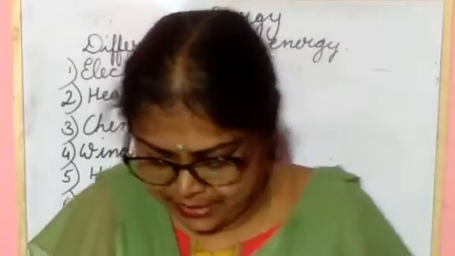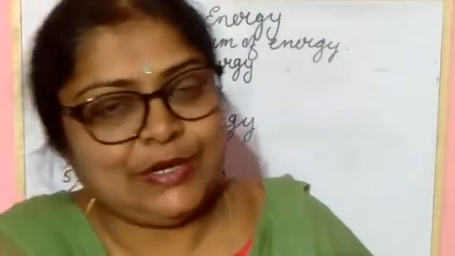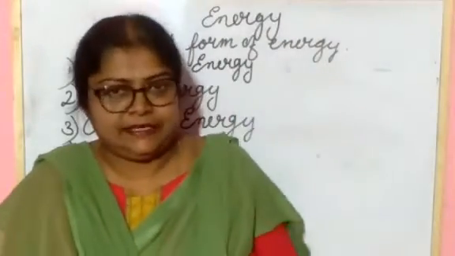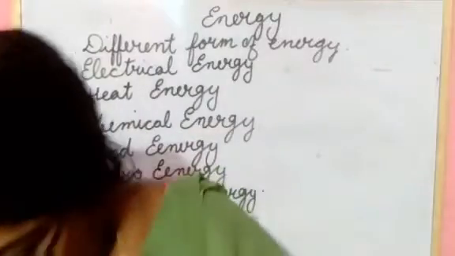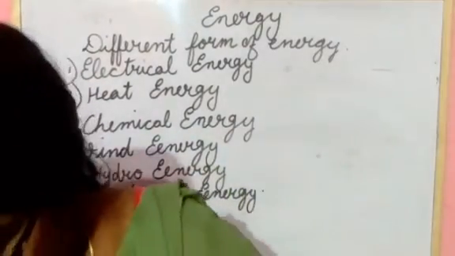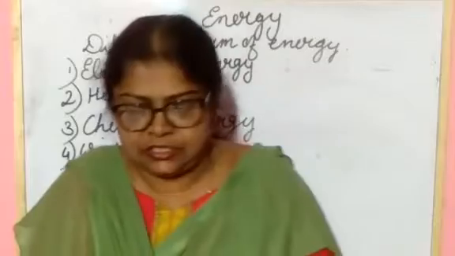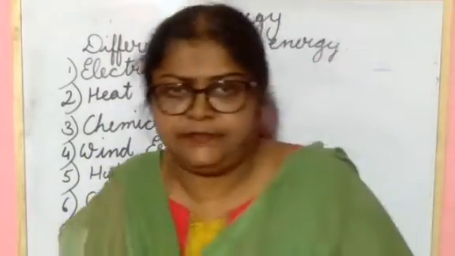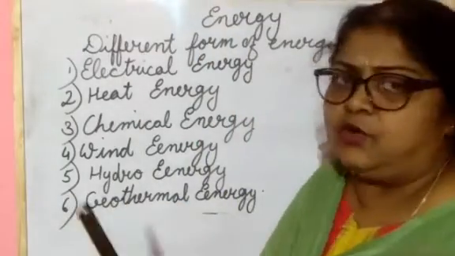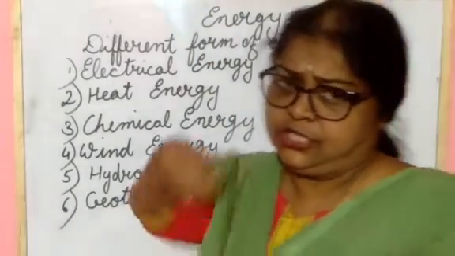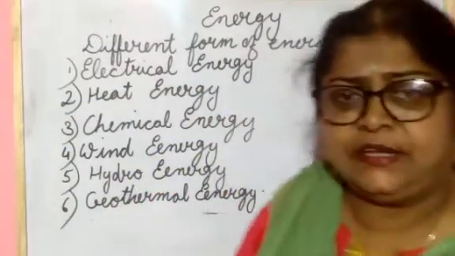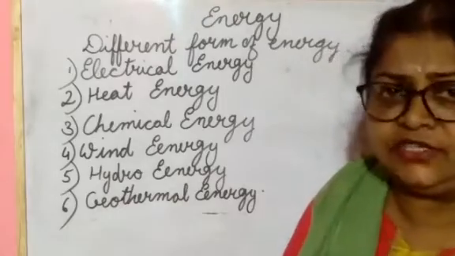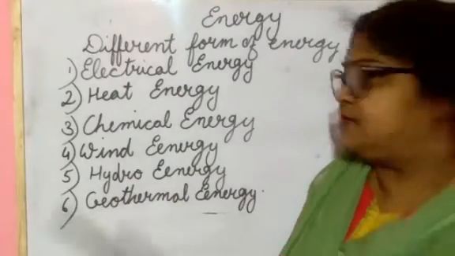So we are doing the chapter Force, Work and Energy. Which chapter are we doing? Force, Work and Energy. In this chapter, I have explained to you about different forms of energy: electrical energy and heat energy. Today you will learn about the different forms of energy. I already explained electrical energy and heat energy in the last class. Once again, come back to that.